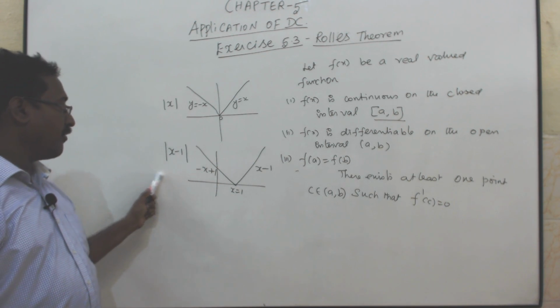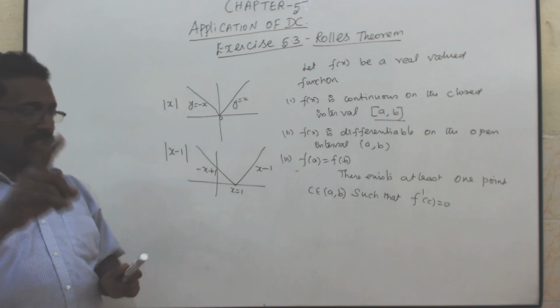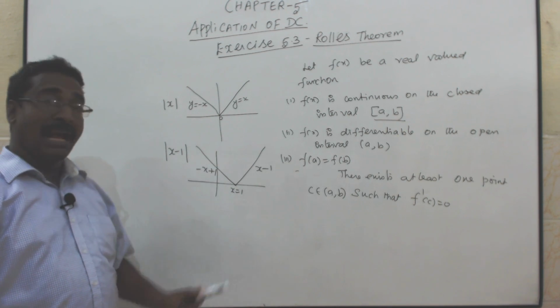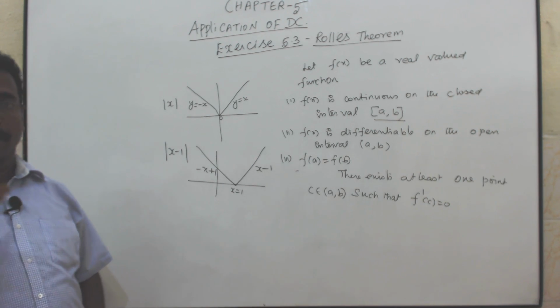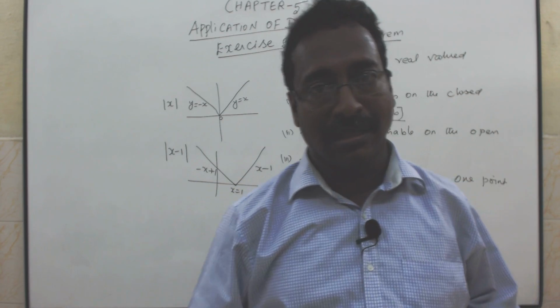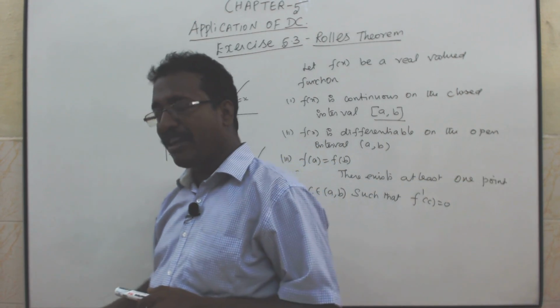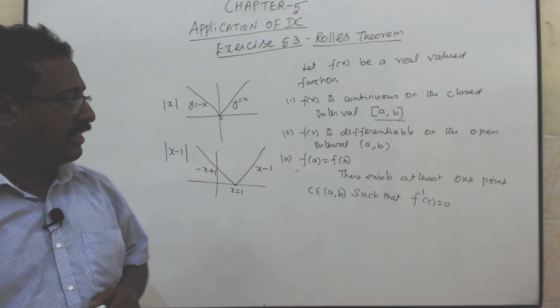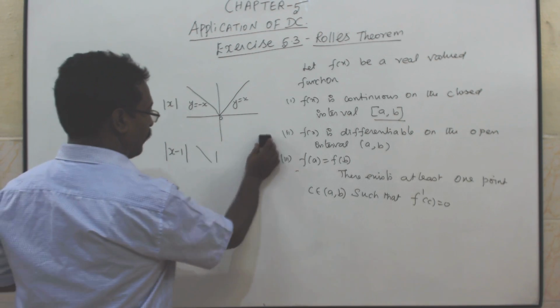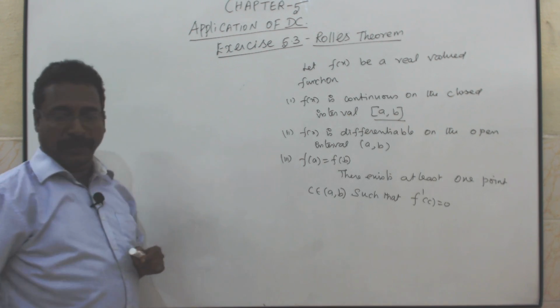So whenever there is a modulus, you just have to verify modulus x at x equal to 0, modulus x minus 1 at x equal to 1, modulus x minus 2 at x equal to 2. It is not differentiable there. So in the same way we have to verify the continuity and the differentiability. Then you have to verify the third one, that is f of a equal to f of b.